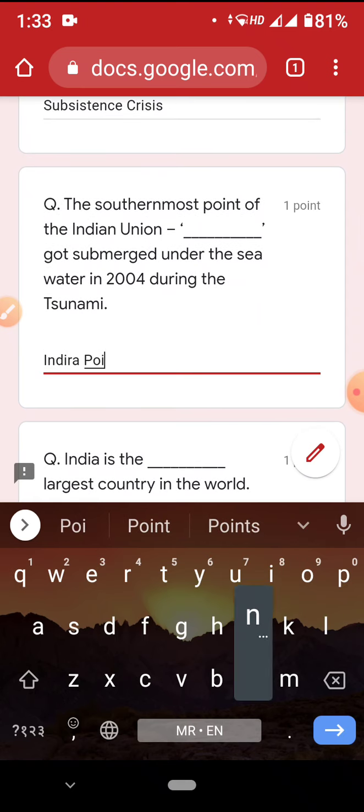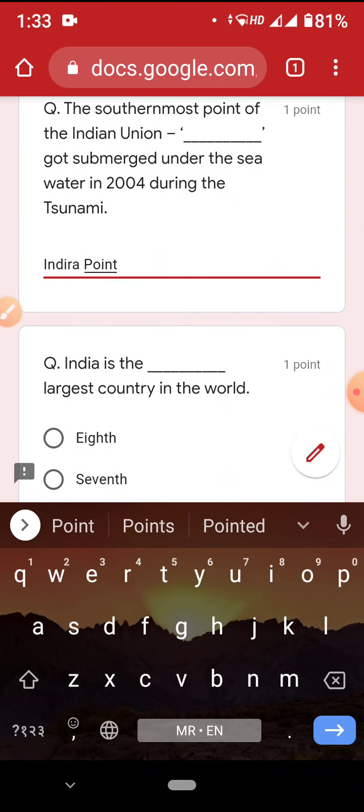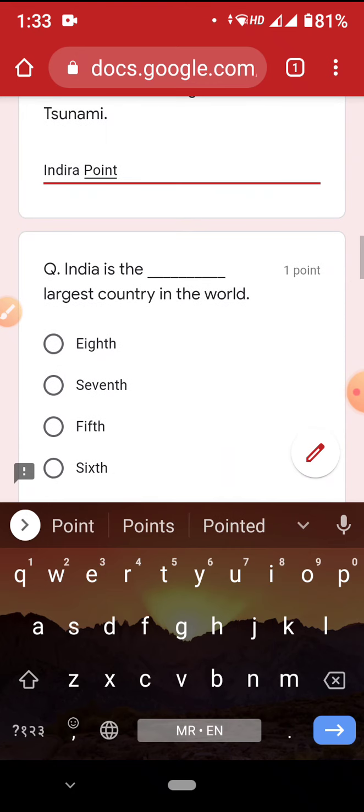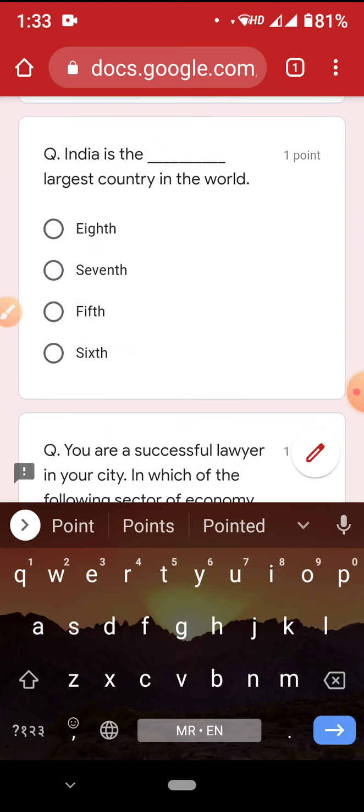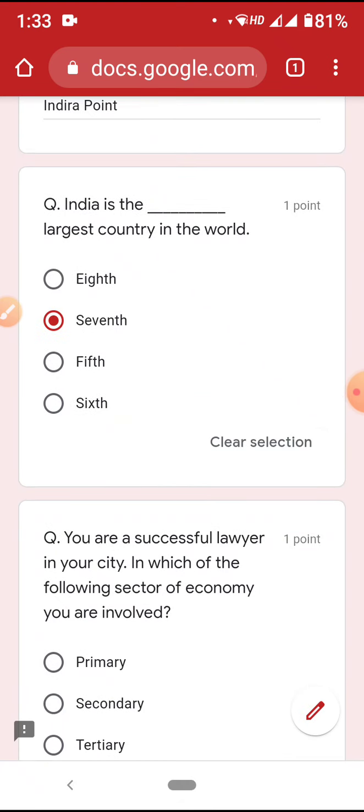What do you think is the correct answer? Just type here. Very small answers you'll have to type. Long answers you don't have to type. Long answers you have to first write on a sheet of paper, any sheet of paper, and then take a photo of that paper and upload. I'll show how to do that.